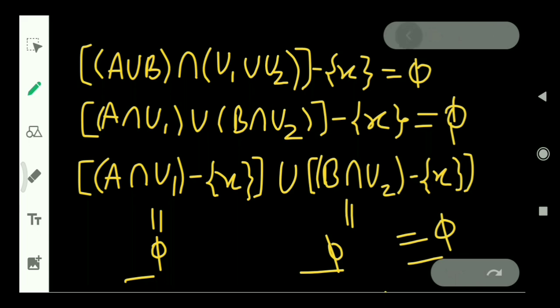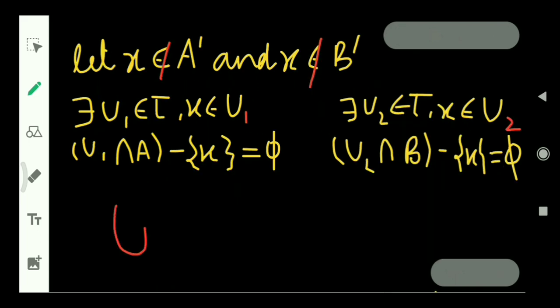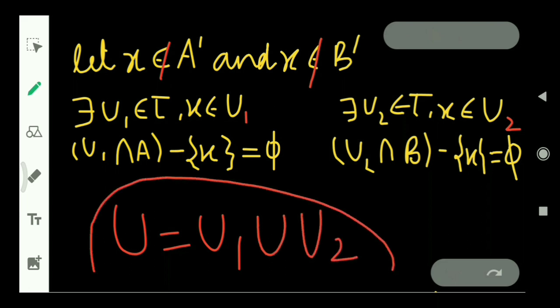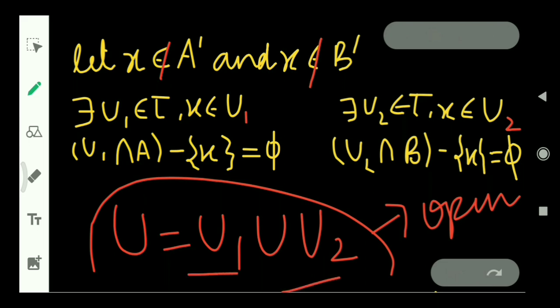We can choose a set U equal to U1 union U2, and that will be an open set, as we know that an arbitrary union of open sets is open; U1 is open, U2 is open, so U is also open.